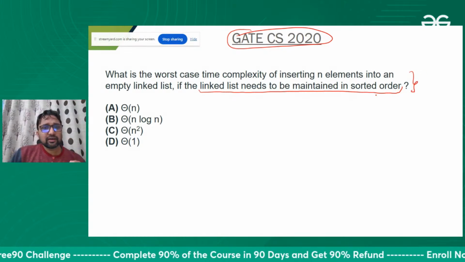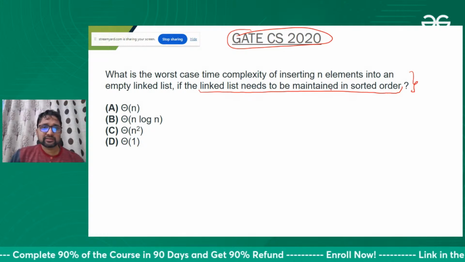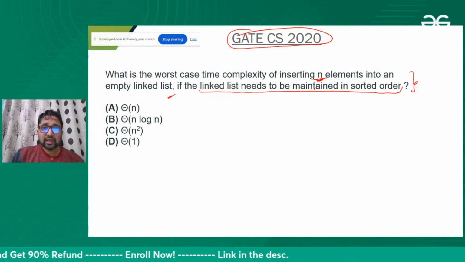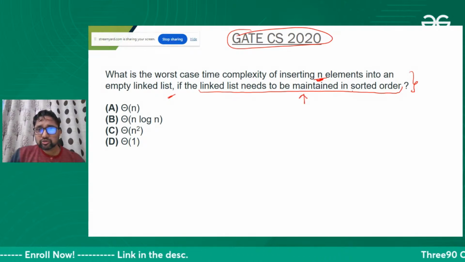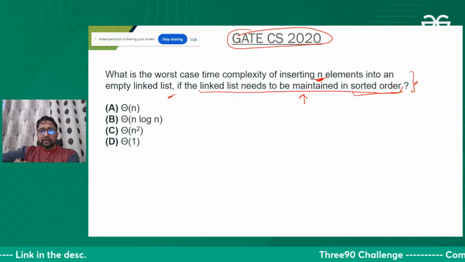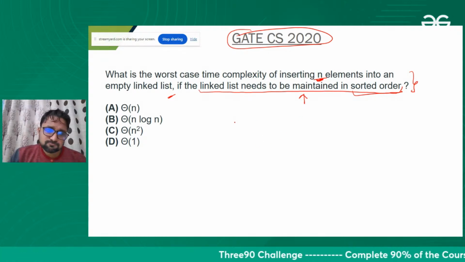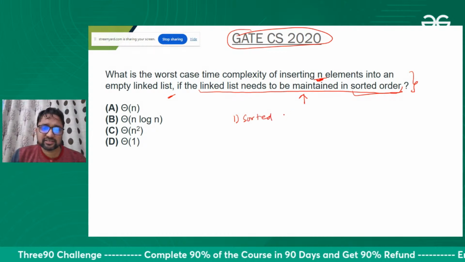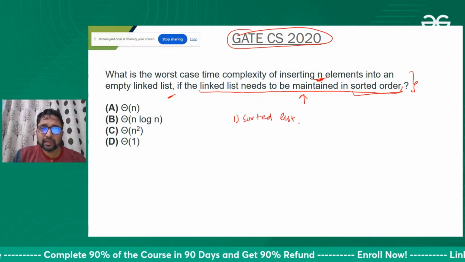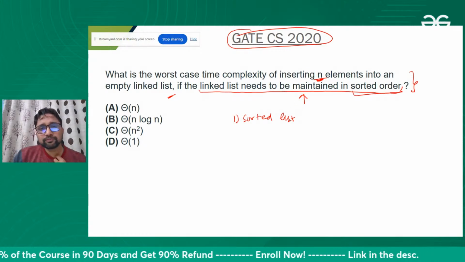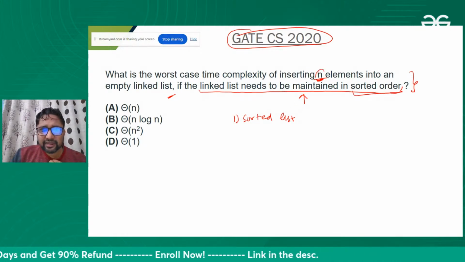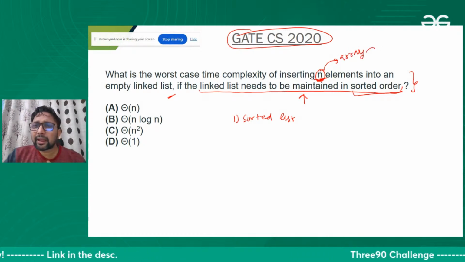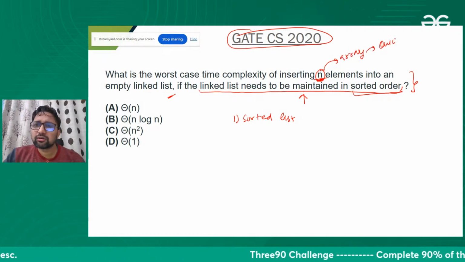They are asking us to sort the linked list. They are providing n elements to insert into an empty linked list, and they want the sorted linked list. If they want just the sorted linked list at the end, we can take these n elements, insert them into an array, and apply any sorting algorithm, might be quick sort.